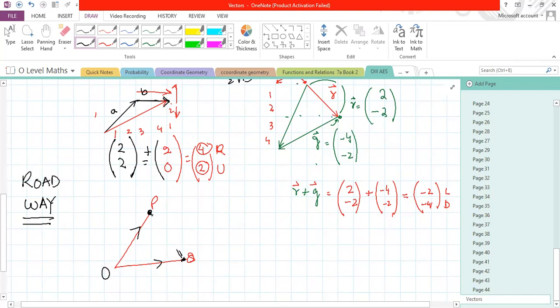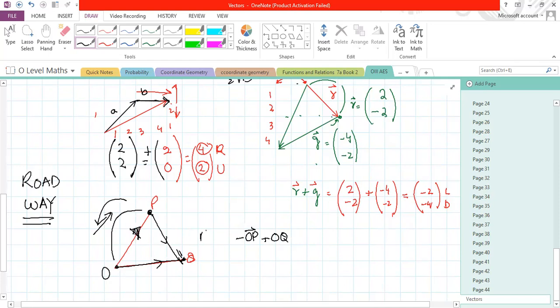I have to go. What should I do? I have to take a route. But this tells me that this is going this way. If I go the wrong way, it will become negative OP. And when I go the right way like this, it will become plus OQ.